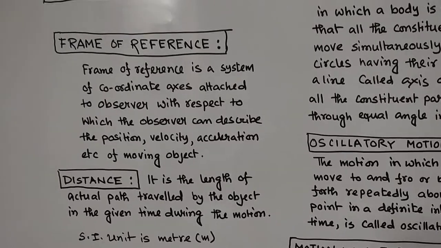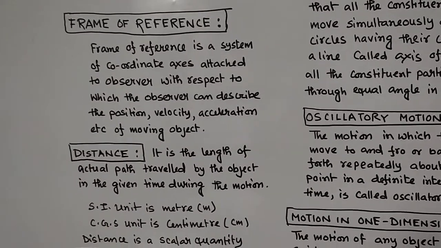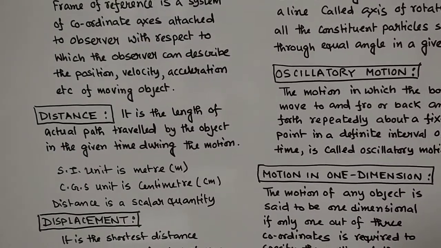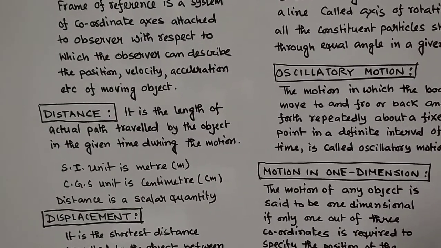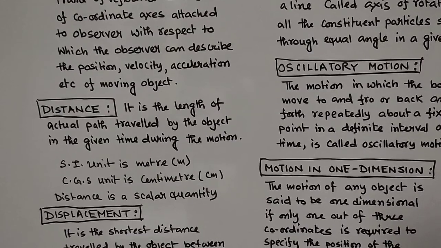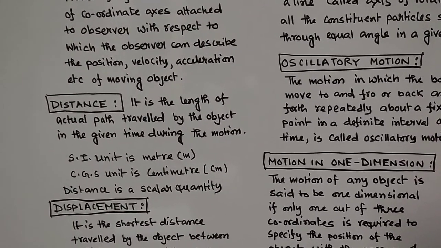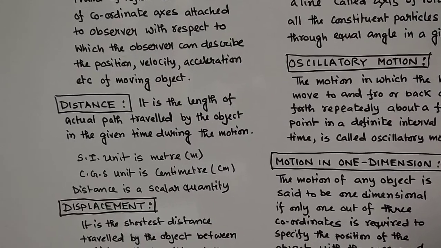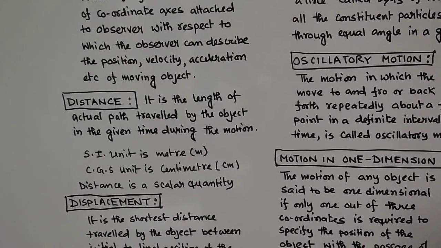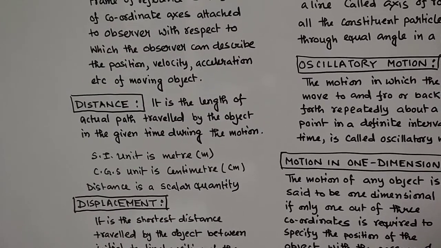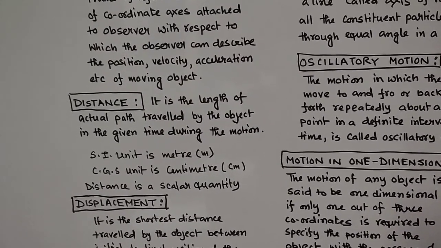Now the next topic is distance. I think all of you know it is the length of the actual path traveled by the object in the given time during the motion. The SI unit is meter and the CGS unit is centimeter, and distance is a scalar quantity. It is nothing but the length of the actual path.